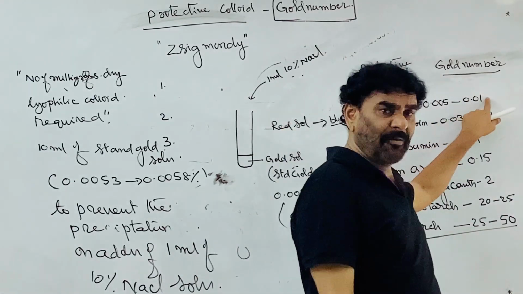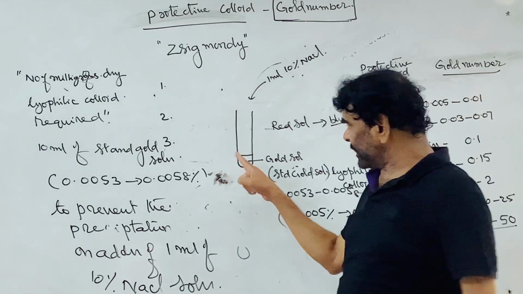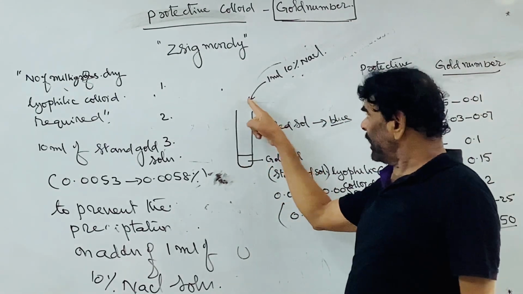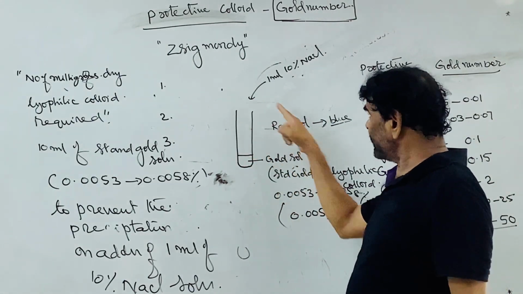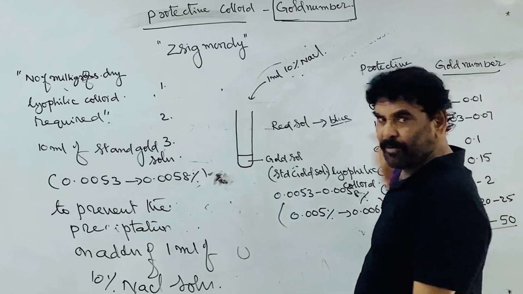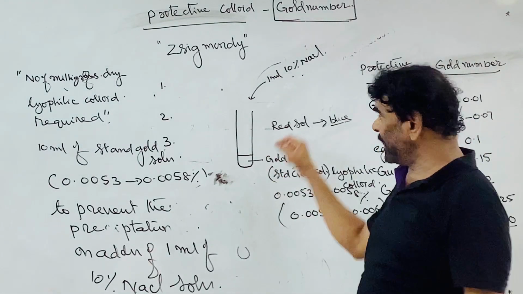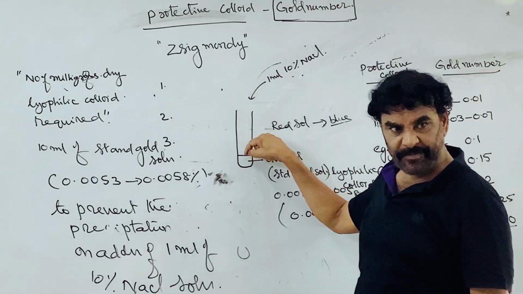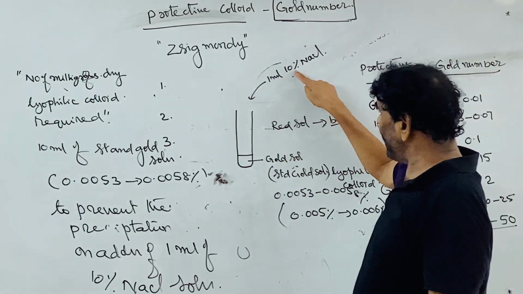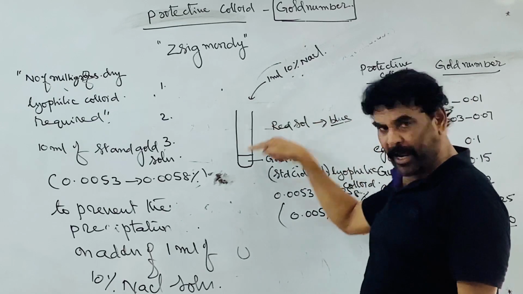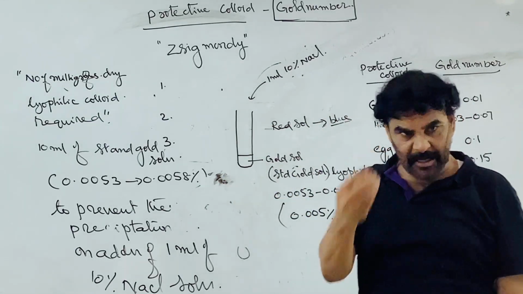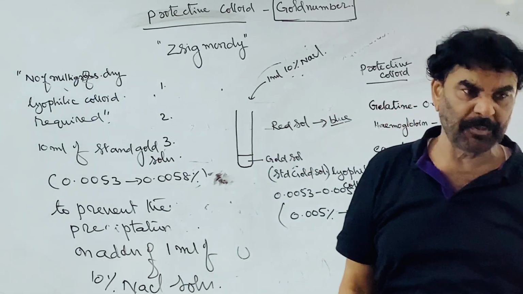So to the gold sol, if you add 1 ml, or 0.1 milligram, of gelatin, and then add 1 ml of 10% sodium chloride. After addition of the gelatin, we are adding the electrolyte to cause the precipitation.